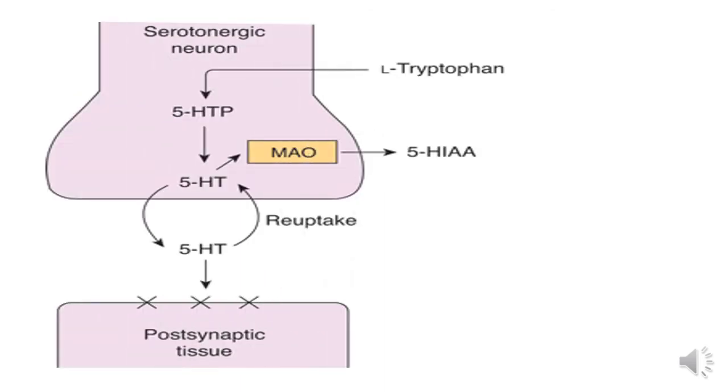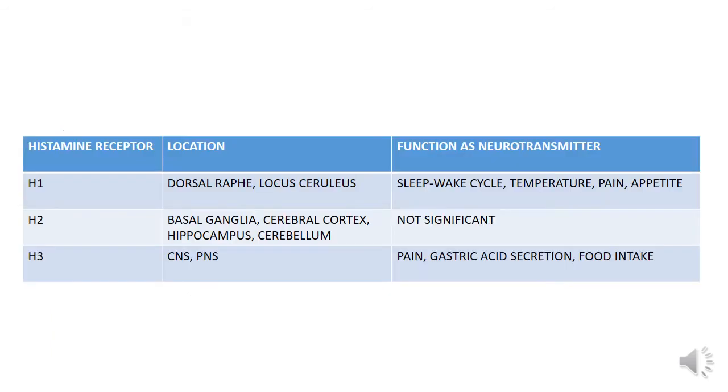This is the nerve ending, serotonergic neuron, and there is the tryptophan, forms 5-hydroxytryptophan, then 5-hydroxytryptamine. It may by MAO form 5-hydroxyindole acetic acid, or it is released as 5-hydroxytryptamine, and then reuptake occurs, and there is degradation by the MAO to 5-hydroxyindole acetic acid.